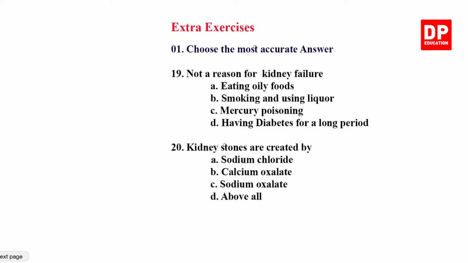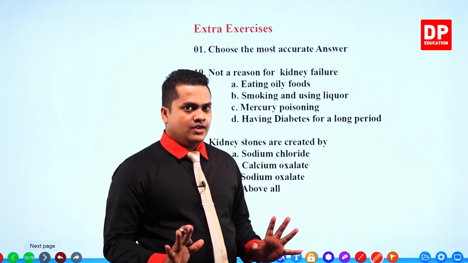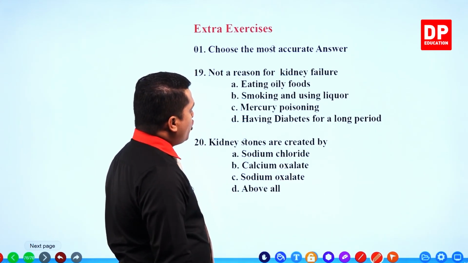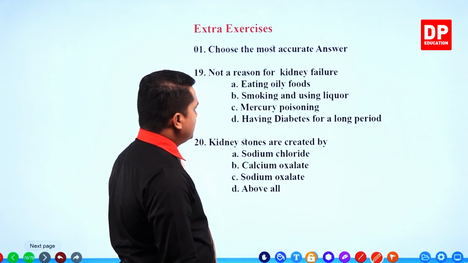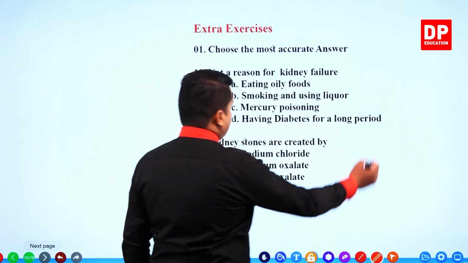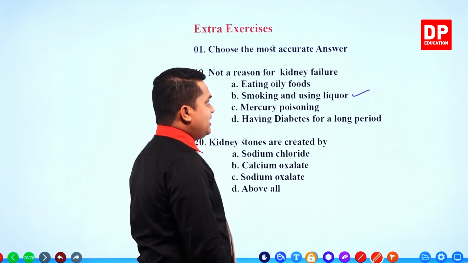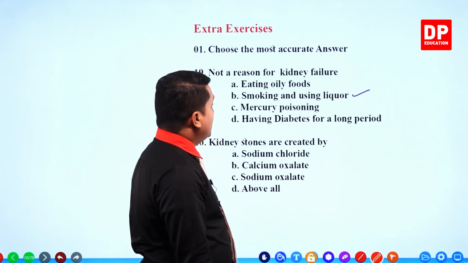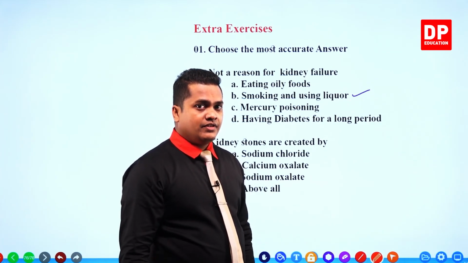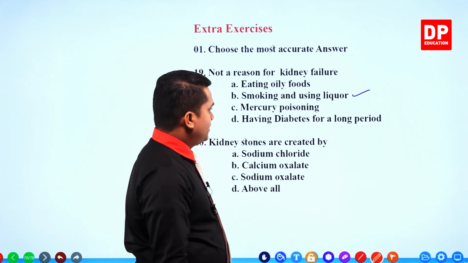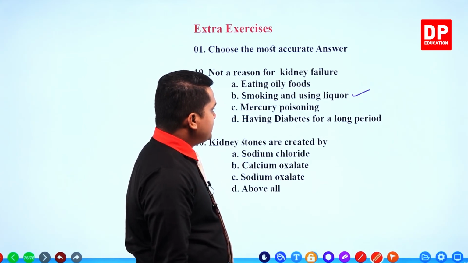The next question given: not a reason for kidney failure. Not a reason, my dear children. Number 1, eating oily foods. Let's keep it in the same way and we'll check out the other ones. Smoking and using liquor: this is absolutely correct. It will lead to kidney failure. It has a direct link with kidney failure. So it is correct.